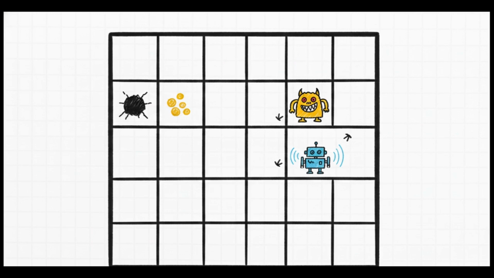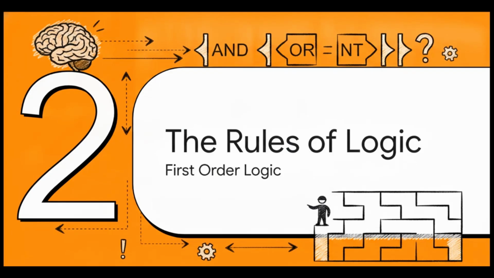To really put this agent to the test, computer scientists love to mentally drop it into something called the WUMPUS world. It's this classic simulated grid environment. Picture a dark maze where the agent is encountering bottomless pits, piles of gold, and a monster called the WUMPUS. With no map and only basic local sensors, it has to use propositional logic, literally comparing what it's sensing right now to what it already knows, just to reason step by step and survive. But how does it actually reason through a life-or-death problem like that?